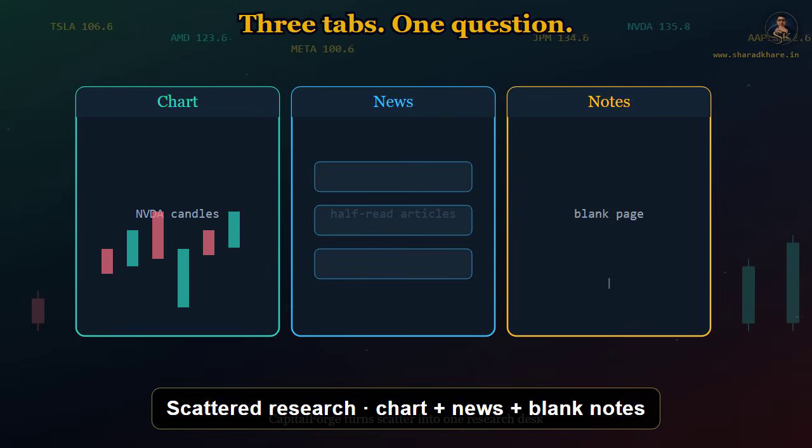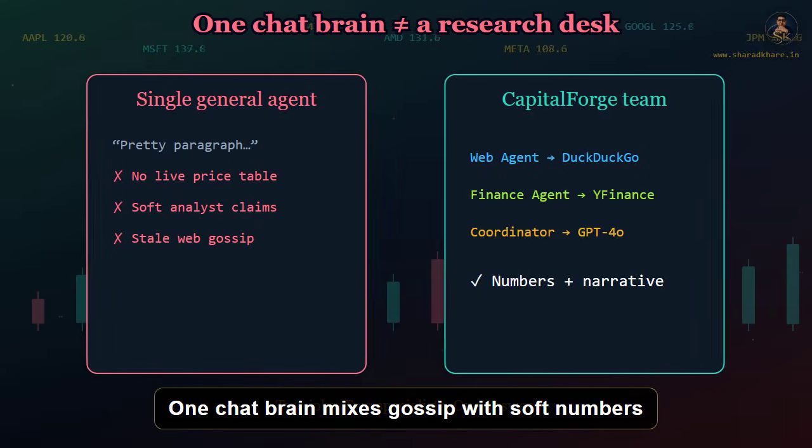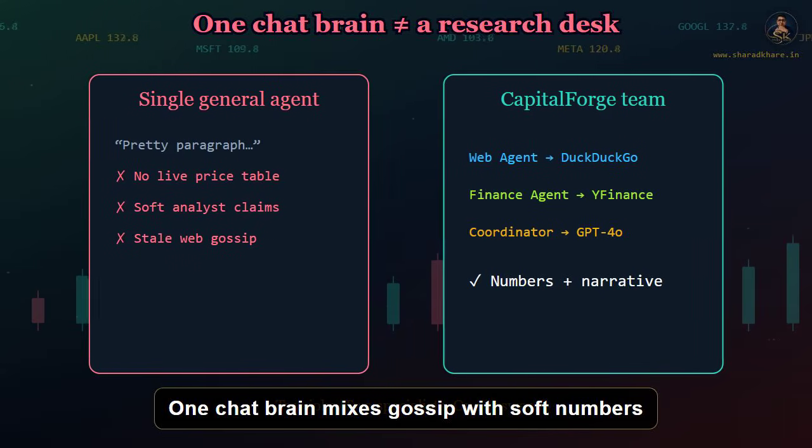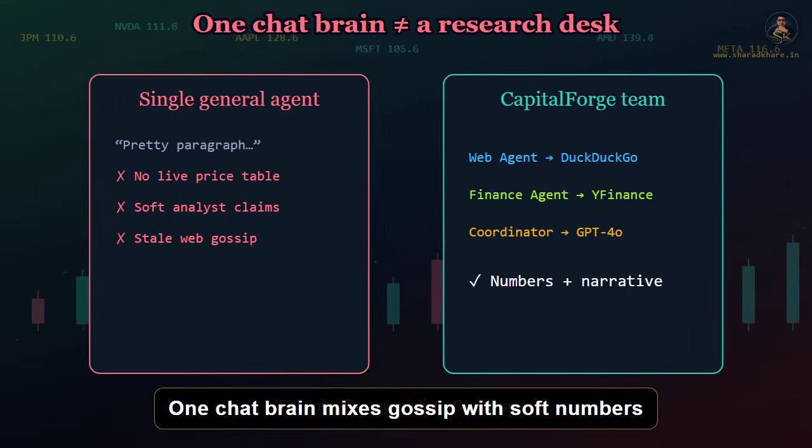This is not a magic trading bot. It is a self-hosted research desk you can run and read. A single general-purpose chat often mixes stale web gossip with soft numbers. You ask for NVIDIA and you might get a pretty paragraph with no live price and no analyst table.